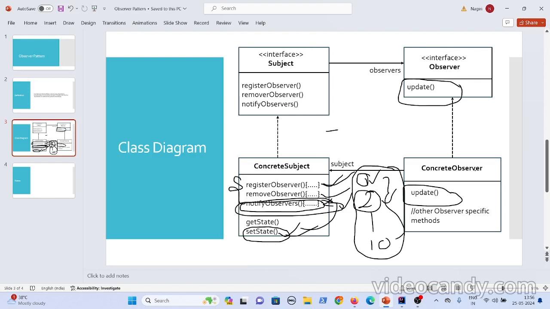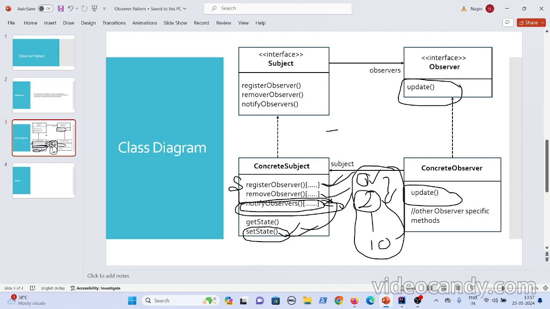If you want other methods, or if you are interested in the other subject state also, you can go and do it. I don't disturb it. Subject says that I am not interested in all of those. What I want is, you just implement this update method, so that it will be easy for me. So whenever I call this notify observers, I can traverse through all my observers and invoke my update method. While invoking update method, I can send my state, so that it would be easy for me and I need not know much information about you.